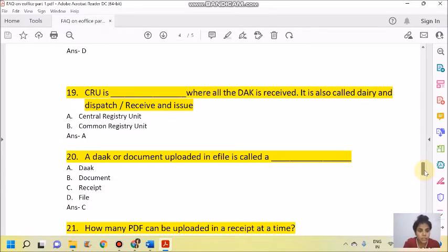DAK CRU is where the DAK is received. It is also called diary and dispatch, receive and issue. So that place is called Central Registry Unit.